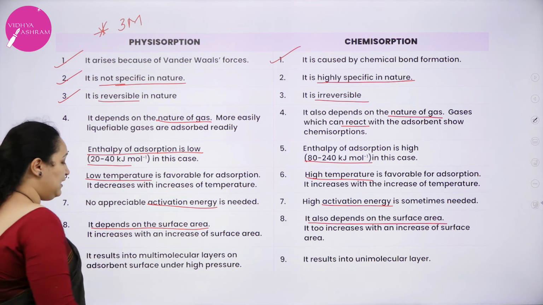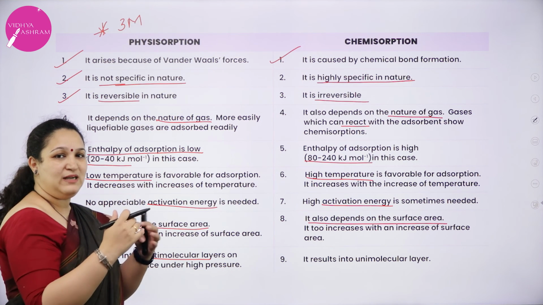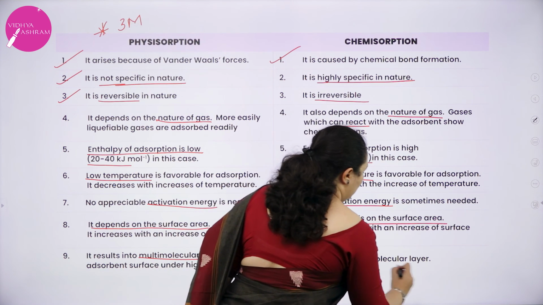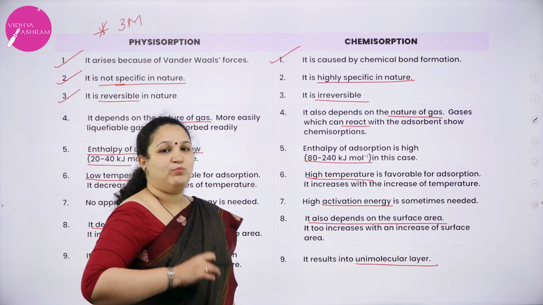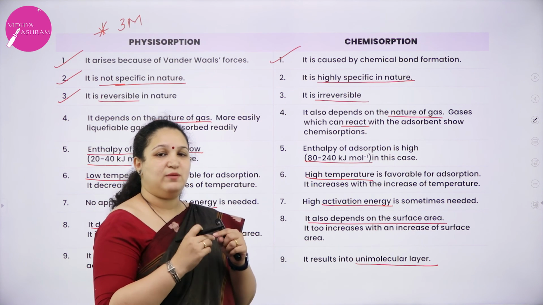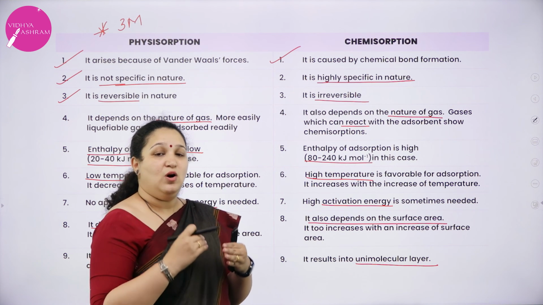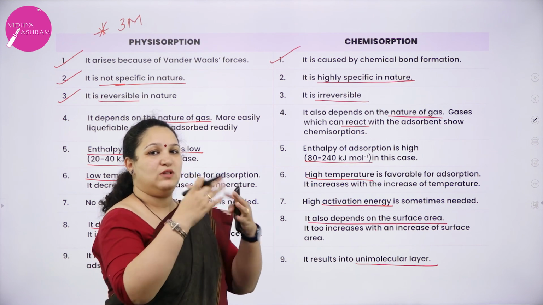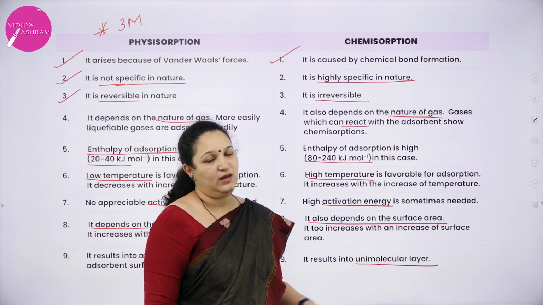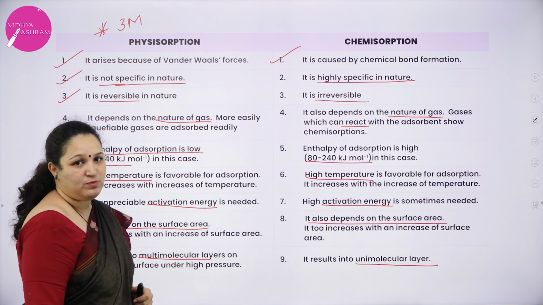Last one is that physical adsorption will form a multimolecular layer. In the diagram I showed you, it forms multimolecular layers, one layer over the other, whereas here it will form only a unimolecular layer because every bond has a particular length. There is a specific bond length between any two atoms which are bonded. So here only one layer can form, 2, 3, 4 layers are not possible. It is a unimolecular layer. That is about physisorption and chemisorption.